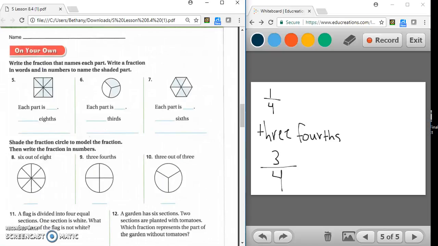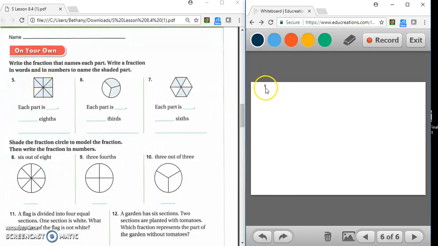All right. Now the on your own, they want you to do the same things as what we just did. They want you to write the fraction that names each part, write a fraction in words and in numbers to name the shaded part. So for number 5, each part is 1, 2, 3, 4, 5, 6, 7, 8. So each part is 1/8.